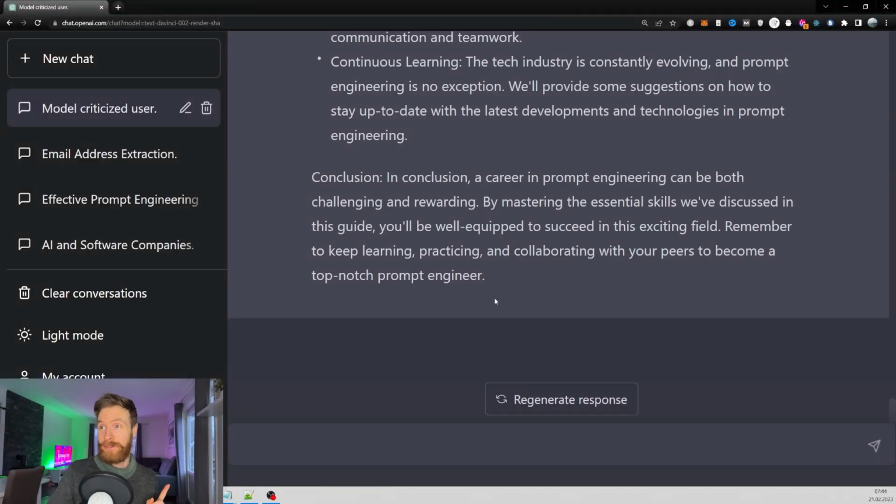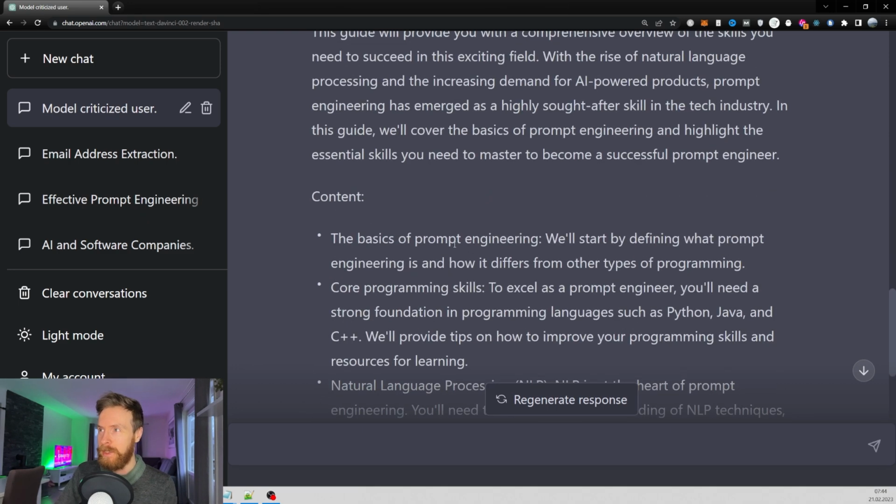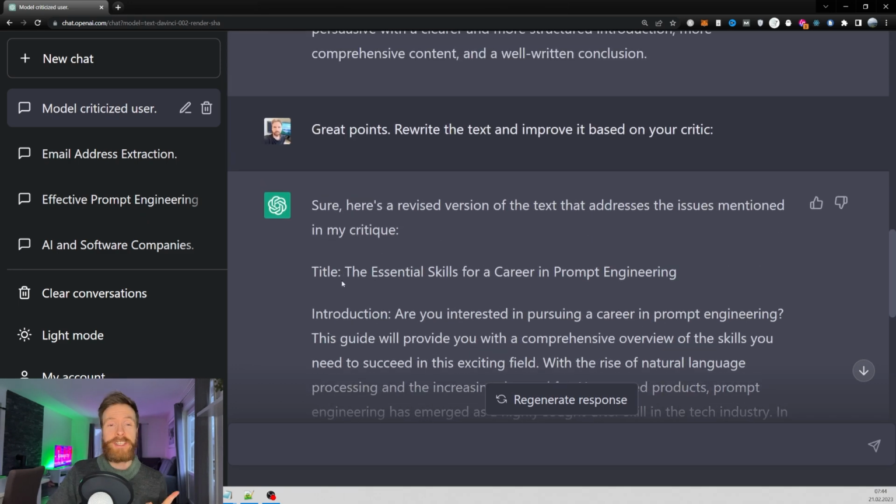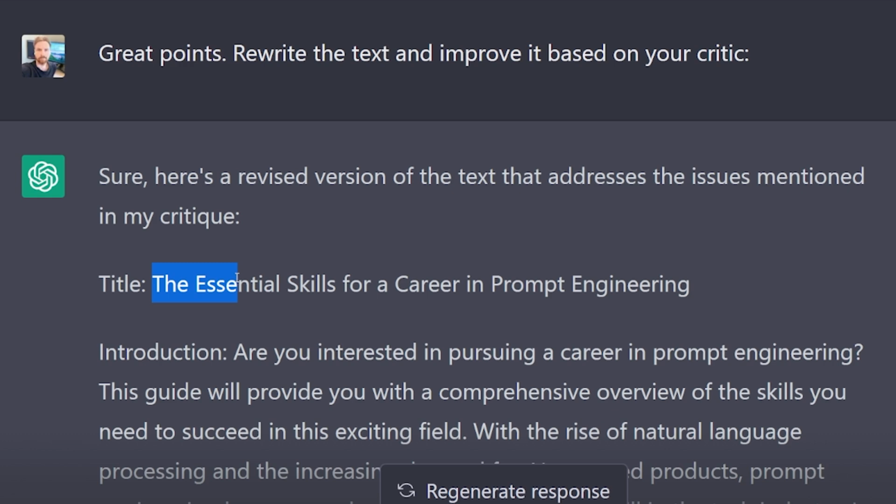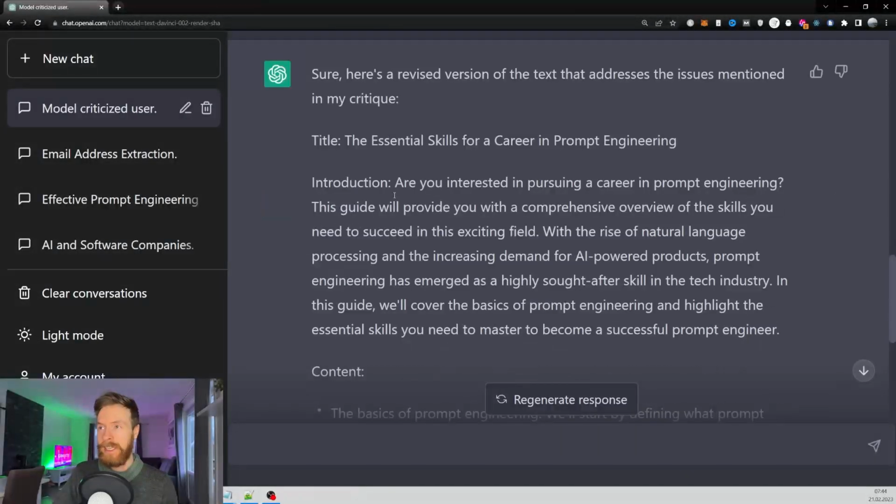Wow, this actually looks very good. So let's take a deep dive here so you can see. It changed up the title. Now the title is The Essential Skills for a Career in Prompt Engineering. Yeah, that's good. It did an introduction. Are you interested in pursuing a career in prompt engineering? This guide will provide you with a comprehensive overview of the skills you need to succeed in this field.